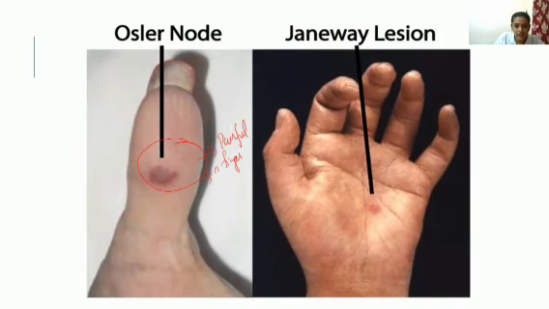In Janeway lesions, it is mainly occurring in palms as well as soles. These Janeway lesions will be occurring in palms and soles. This is not painful, not tender. Okay, so this is Osler node and Janeway lesion.